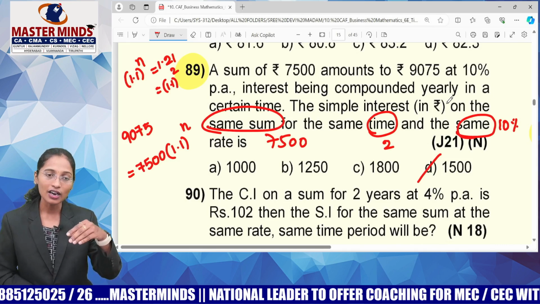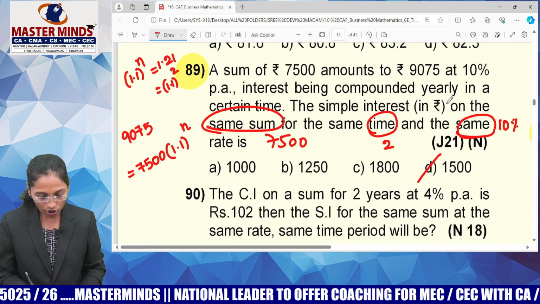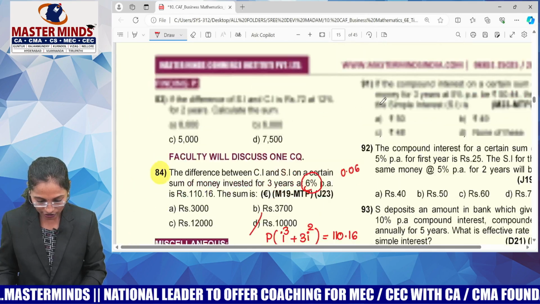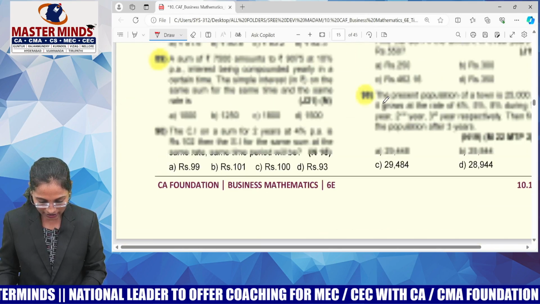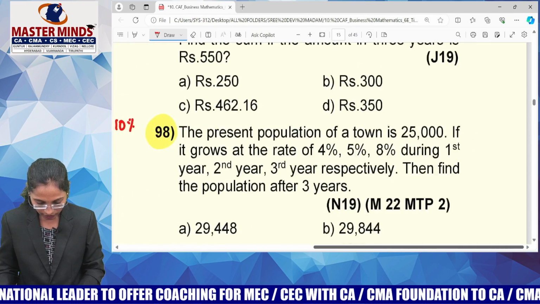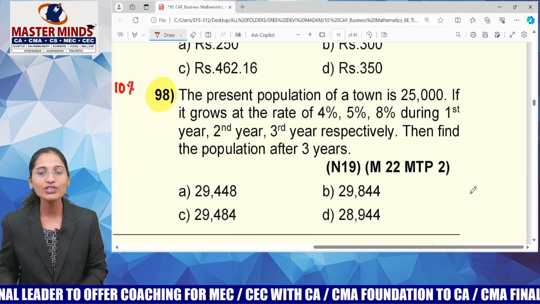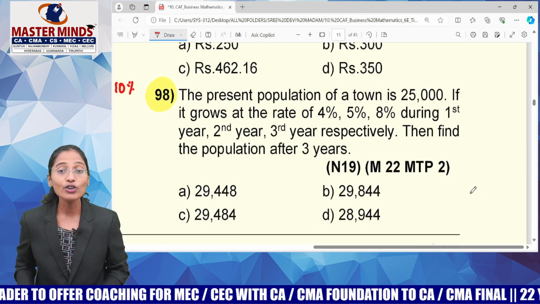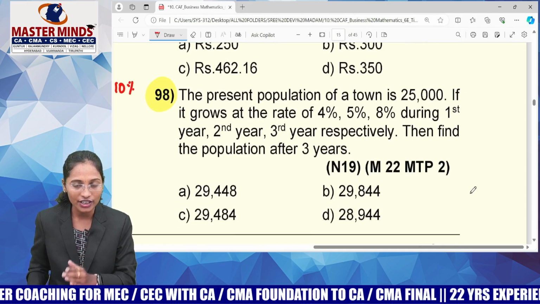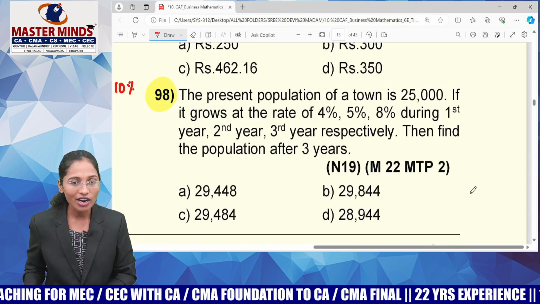So do not be afraid of calculations, guys. If something comes, take the power calculation. You know how easy the power calculation is. So now let me show you the next question of mine. The next question is MCQ number 98. The present population of a town is 25,000. If it grows at the rate of 4%, 5%, 8% during the first year, second year and third year respectively, find the population after 3 years.